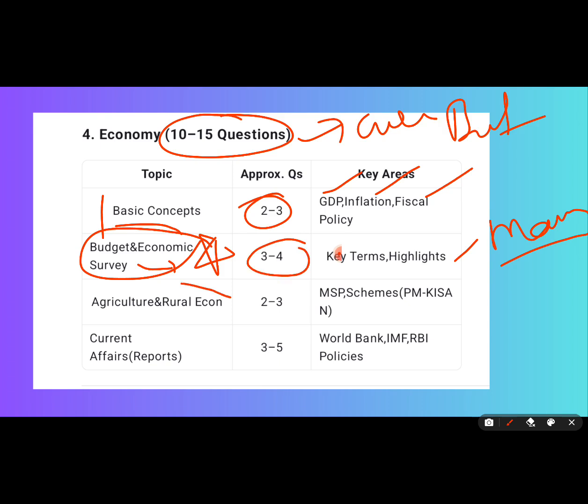And agriculture and rural economy. What topics do you get? MSP, schemes, recent schemes like Paramparagat Krishi Vikas Yojana, PM Kisan. These types of topics are very important. The same way, current affairs reports: the World Bank report, GDP, IMF, and RBI policies related to the Indian economy are very important to focus on. I'm going very fast so that I don't waste your time.